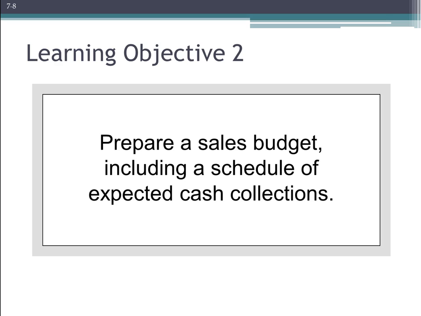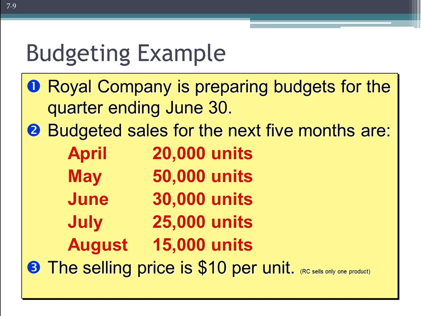So in learning objective 2, we actually get started with preparing a budget, and we're going to start with a sales budget and a separate expected cash collection schedule, which is a real key part and something that you will often see out in business. For our example, we're going to use a company called Royal Company, and we're preparing our budgets for the quarter ending June 30th.